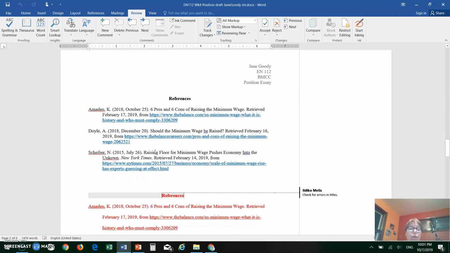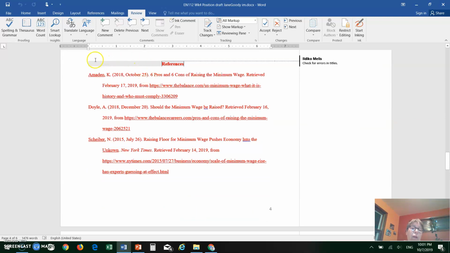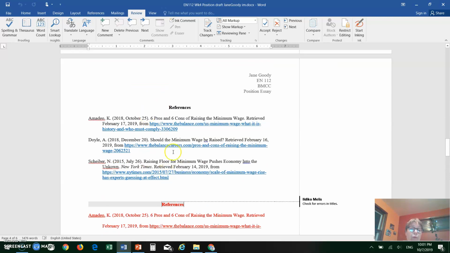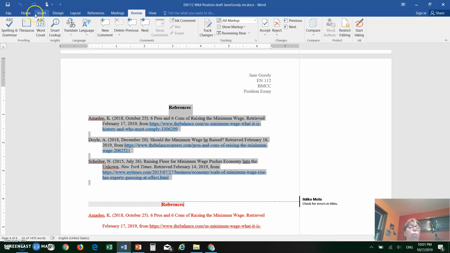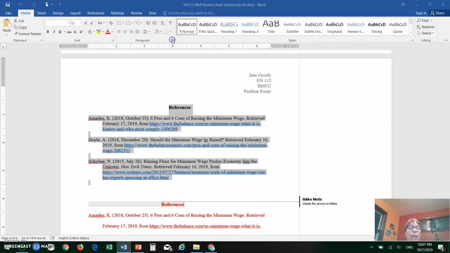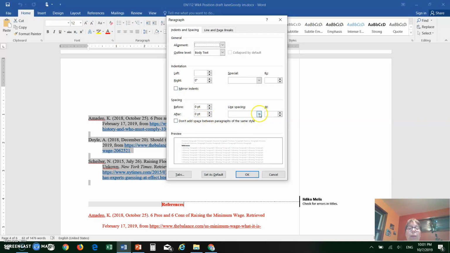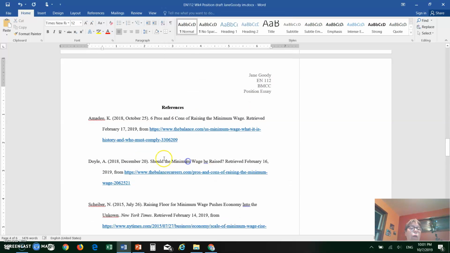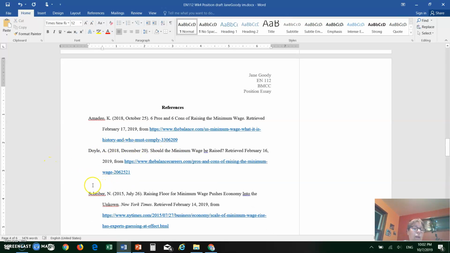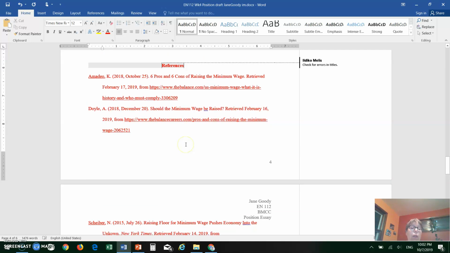Now here, there's a huge problem with formatting the references. These are wonderful references, but if I look at the format, then I can see that there's no line spacing, so it should have been double spaced. Okay, and then the hanging indent should be introduced. So when I do that, that looks much nicer, except this writer added some extra spacing here by hitting enter, so I have to take that out so that it looks nice.